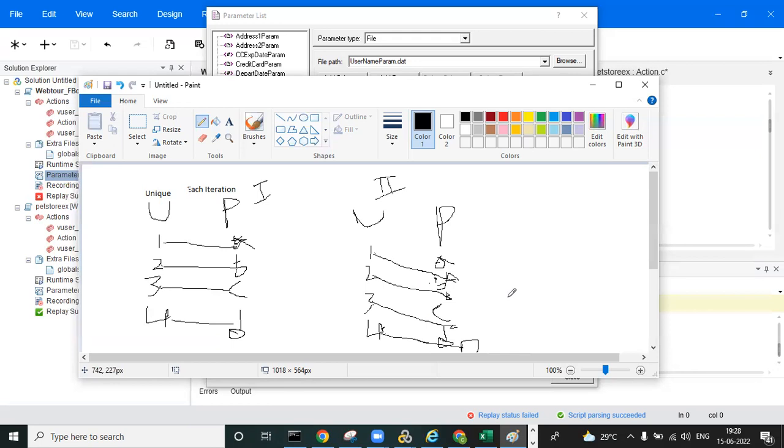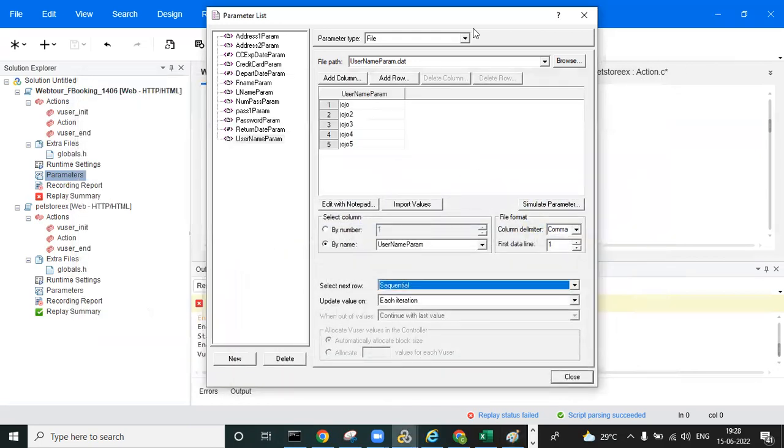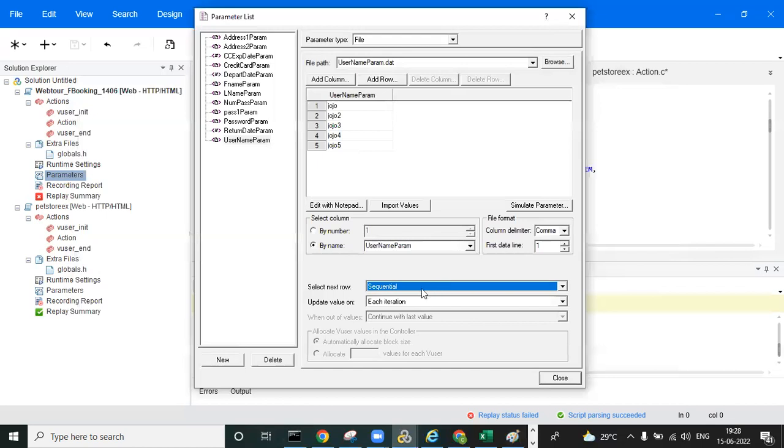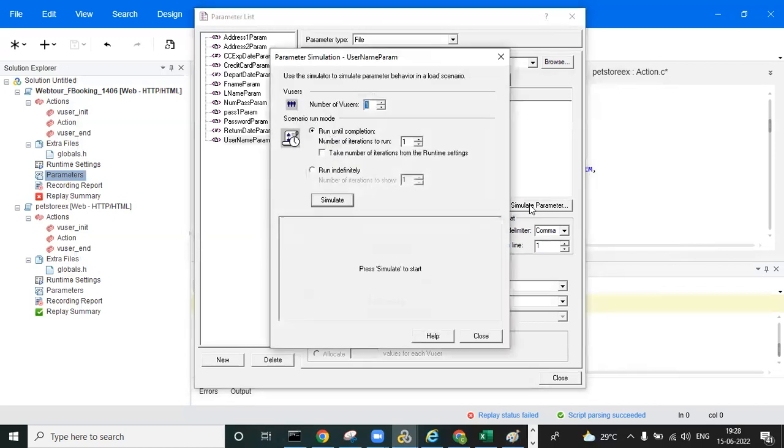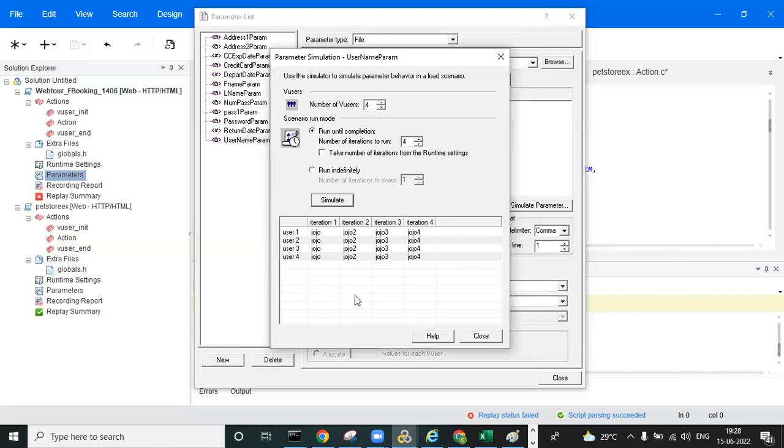Is that clear, everyone? Now we go here and see it one by one, sequential each iteration. I click on simulate parameter and give the number of users as 4 and the number of iterations as 4, and I simulate. Now we can observe user 1 picks Jojo, user 2 picks Jojo, user 3 picks Jojo, user 4 picks Jojo. And in the second iteration, what will happen? Each iteration is updated, to Jojo 2. And in the third iteration Jojo 3, then Jojo 4 happens, sequentially each iteration.